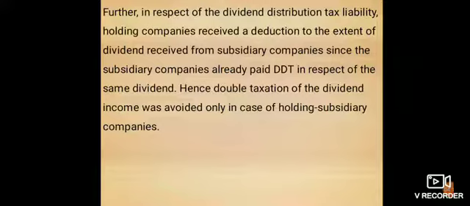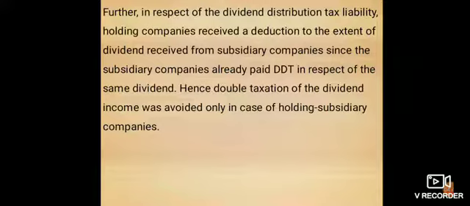Further, in respect of dividend distribution tax liability, a holding company received a deduction to the extent of dividends received from subsidiary companies, since the subsidiary companies already paid DDT in respect of the same dividend. Hence, double taxation of the dividend income was avoided only in case of holding and subsidiary companies.